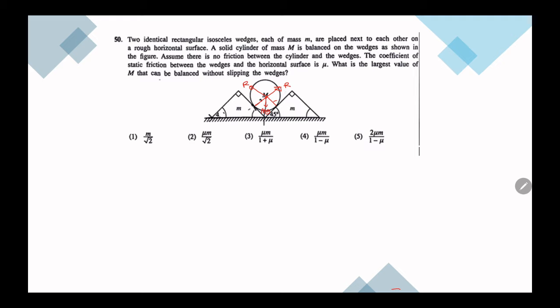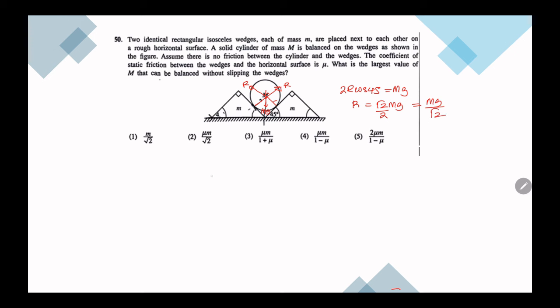So we can understand that 2R cos 45 balances mg. Then R is root 2 over 2 mg, otherwise mg over root 2.